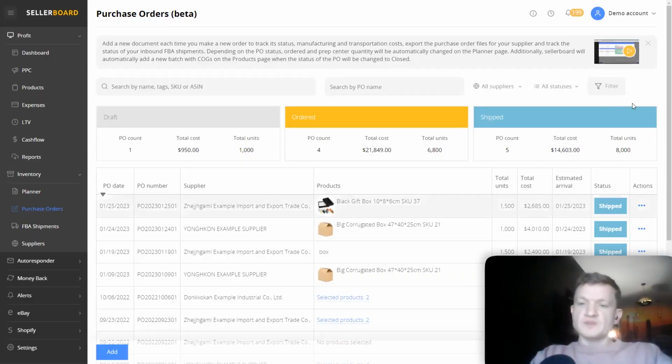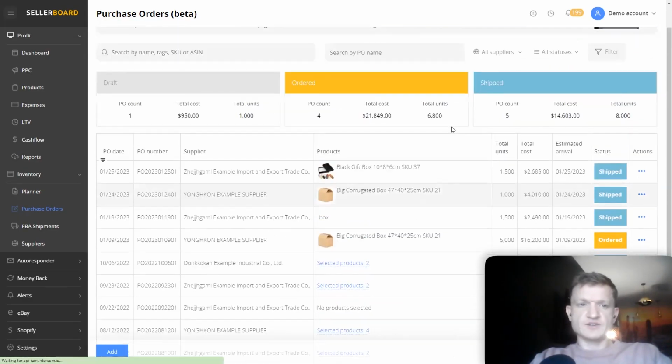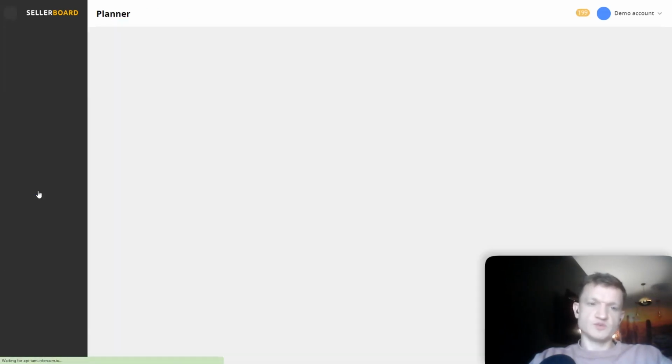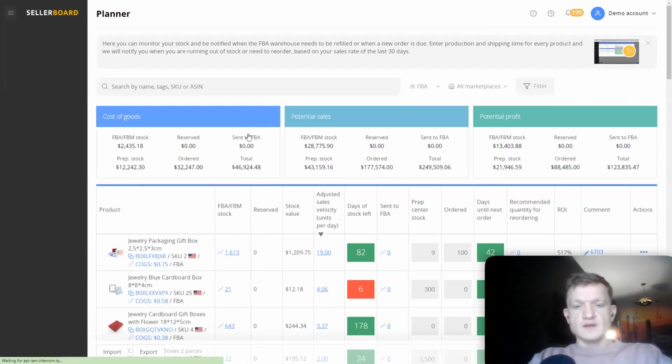Then when you create a purchase order, let's see how it looks. I'm just going to edit a purchase order here, to show you the interface. So basically, this is what it looks like inside. You have your product here, you have your numbers right here with the units ordered and price, costs. And up here is the status of the purchase order. So first it's in draft, then you move it to ordered, so you make any necessary changes at each step, and you can save them. And when you save the changes, you will be asked if you want to make adjustments to the planner page, which we viewed previously. What does that mean?